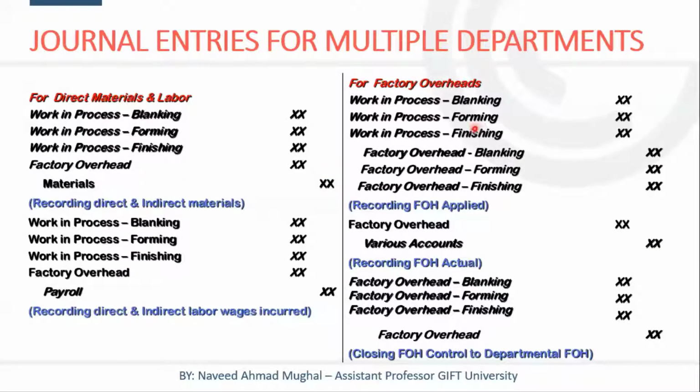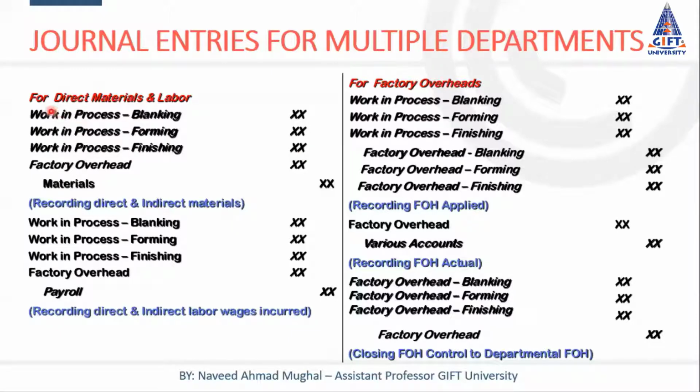How are journal entries made in multiple departmental structures? Because I have mentioned that when there are multiple departments, multiple departmental control ledger accounts will be there. So if there are different departments, then every department will have its own work in process account, and every department will have its own factory overhead account, just like I have explained before in my discussion.